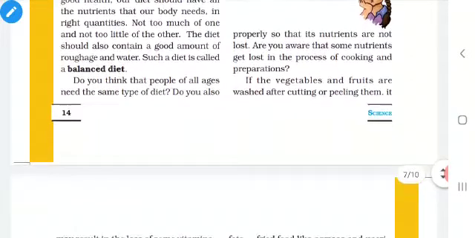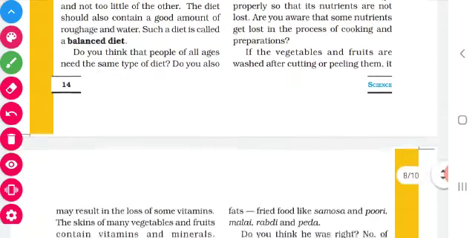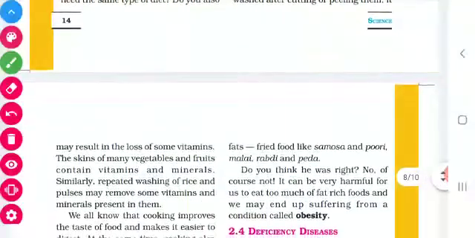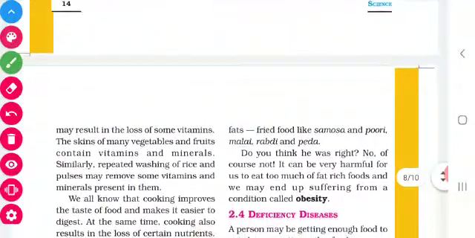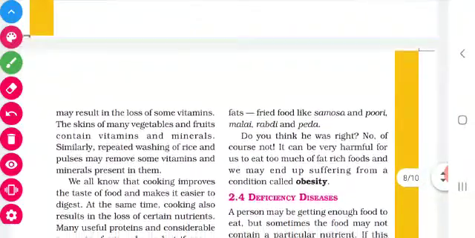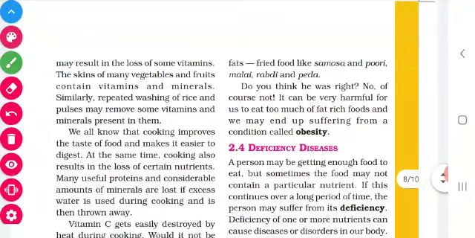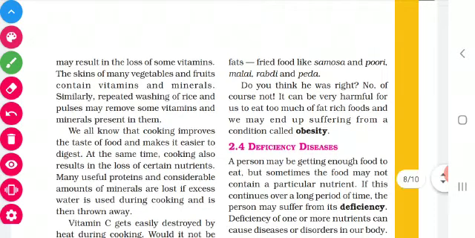One additional piece of information I am telling you, which is very important. You tell your parents also. Vegetables and fruits should not be washed after cutting or peeling them. Why? Because fruits and vegetables contain minerals. If we wash after cutting or peeling, it results in the loss of vitamins and minerals.